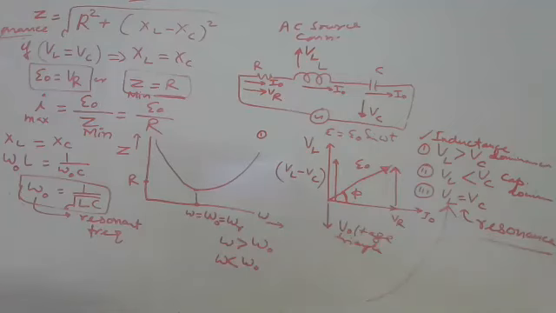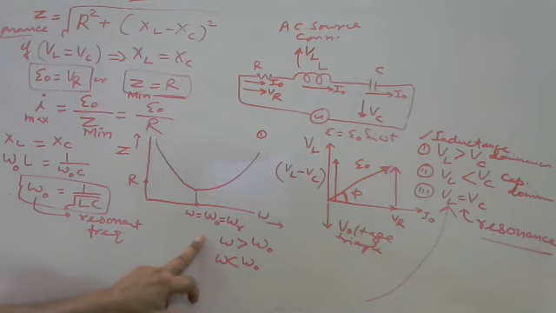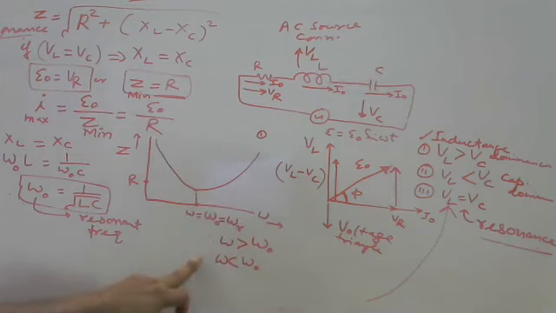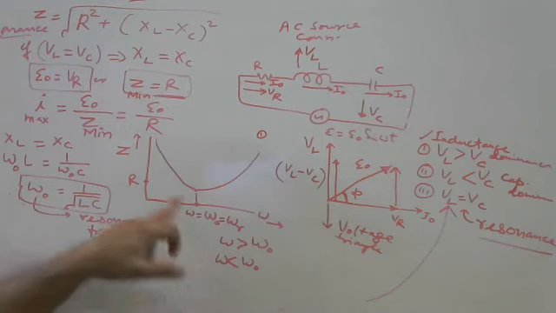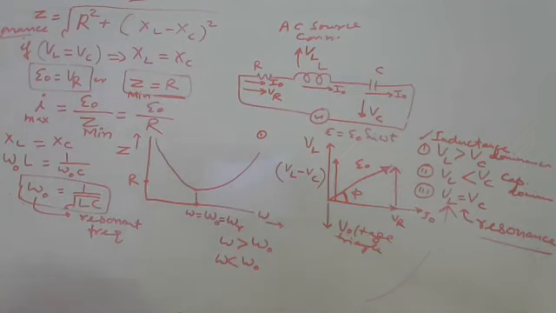Got it? Repeating this again. If you increase the frequency from the resonant frequency, Z is increasing. If you decrease the frequency, again Z increases. Why? Got this point or not?